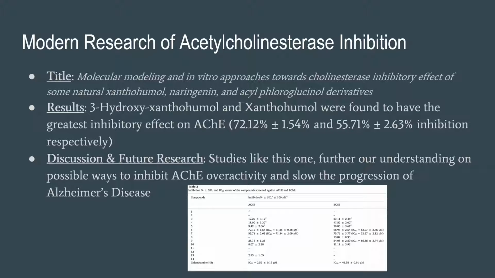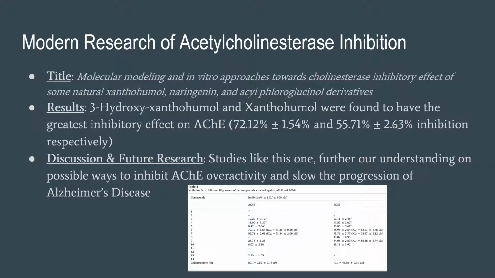An example of modern research of acetylcholinesterase inhibition can be found in the following named paper. In this paper, the purpose was to test the inhibitory effects of natural phenolic compounds on acetylcholinesterase, which is a key enzyme associated with the onset of Alzheimer's disease. This was achieved by using 14 different xanthohumol, naringenin, and acylfluoroglucanol derivatives to test the inhibitory effects on the active site amino acids of acetylcholinesterase.